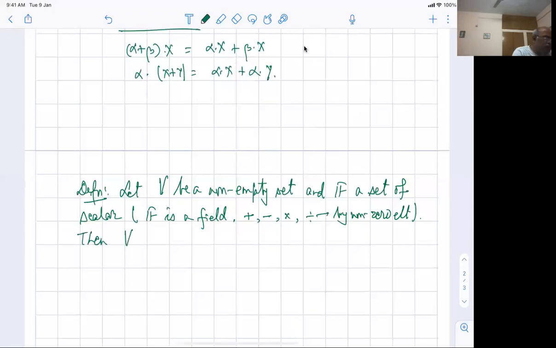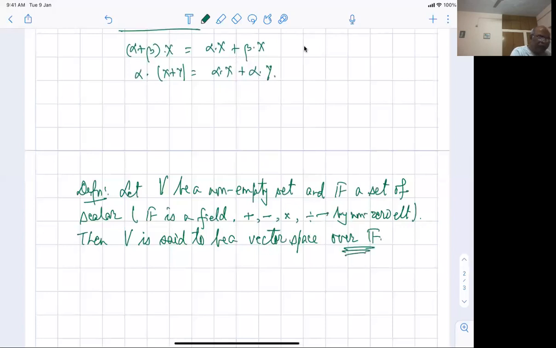Then V is said to be a vector space over F. This "over F" is very, very important. Sometimes we just skip it, but it's important because the scalars are coming from F. What scalar multiplication is allowed and what is not allowed matters a lot.